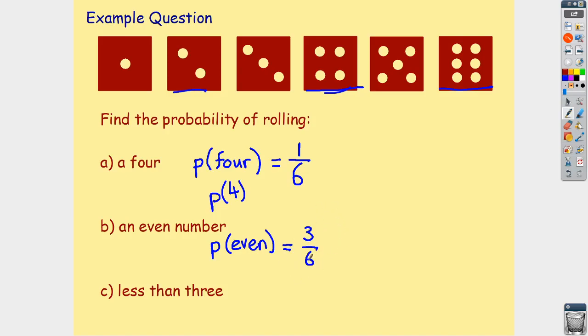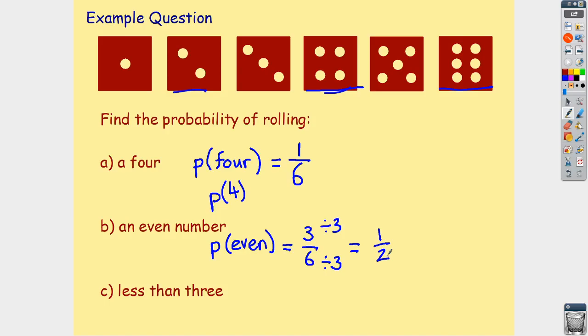That means our probability of rolling an even number is 3 over 6, but you should be thinking, does this now simplify? Okay, it was pretty obvious this one wouldn't. Have a look at this one and think, is there a common factor? Okay, if you think about that for long enough, you should hopefully spot we have a common factor, top and bottom, of 3. Okay, that's our highest common factor. So we're going to divide the top and bottom by 3, which tells us that the probability we're going to roll an even number is actually a half.